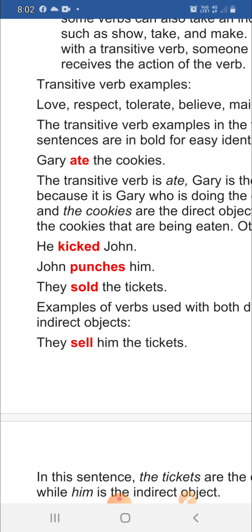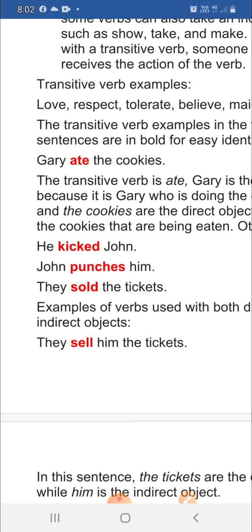Which kind of verb is it? Transitive verb. John punches him. Him here is the object, John is the subject or the doer, and punches is the transitive verb used.